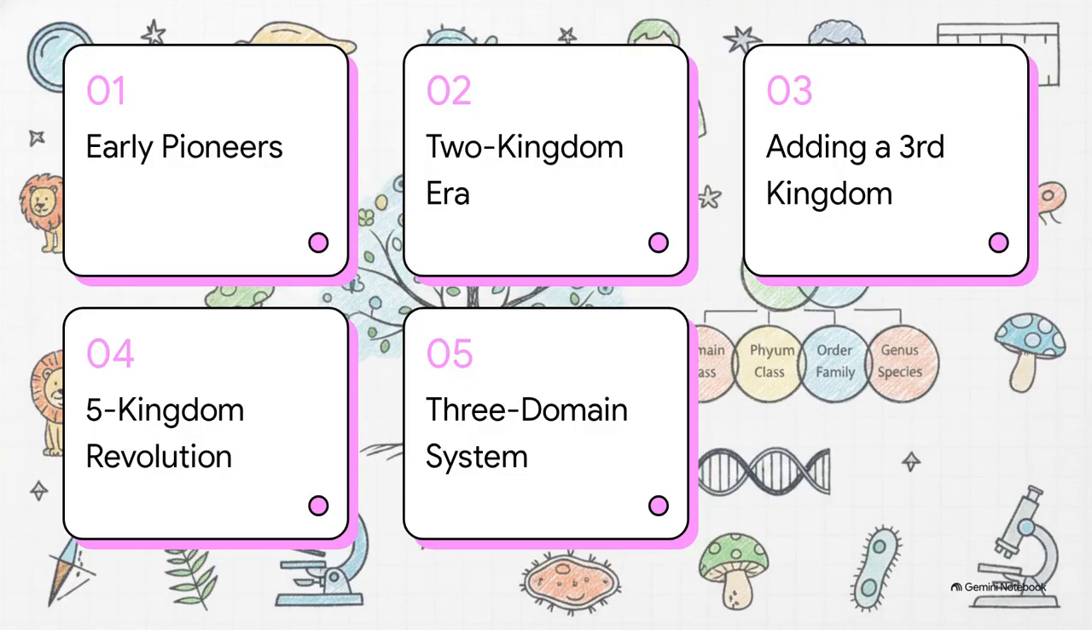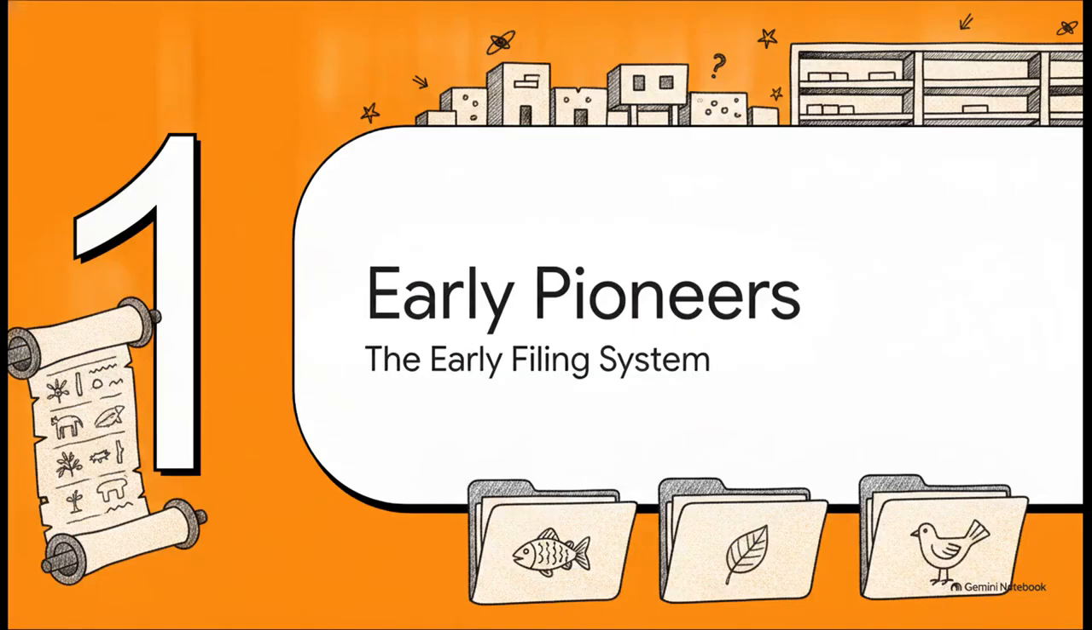Here is our step-by-step roadmap for today. 1. The pioneers of classification. 2. The Two-Kingdom era. 3. Adding a third kingdom. 4. The Five-Kingdom revolution. And finally, 5. The modern three-domain system. Starting right off with Section 1, the pioneers of classification, our early filing system.